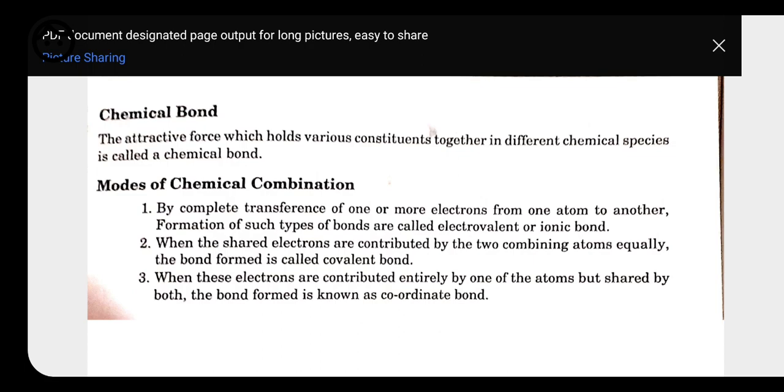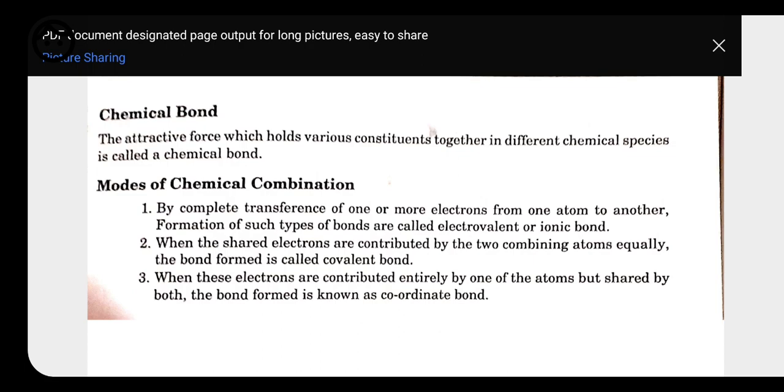Now sodium does not have any right on this electron after transferring it. That's why sodium is going to have one positive charge. And chlorine is going to gain one electron. Because of that, chlorine is going to have one negative charge and become an ion. So whenever the bond is formed between ions, that is between cation and anion, it is called an ionic bond.